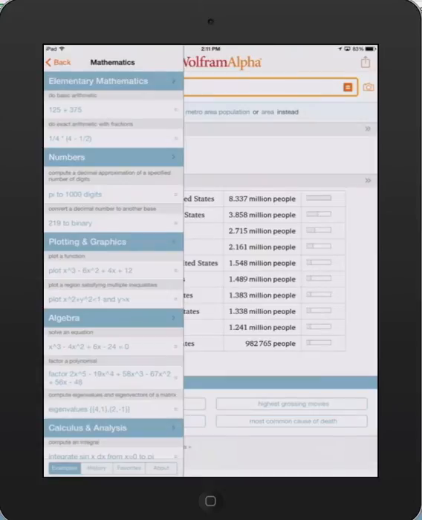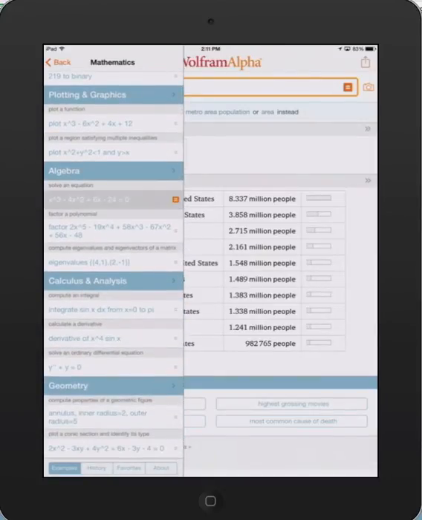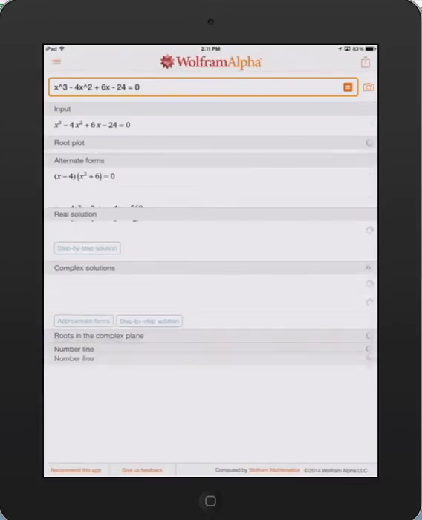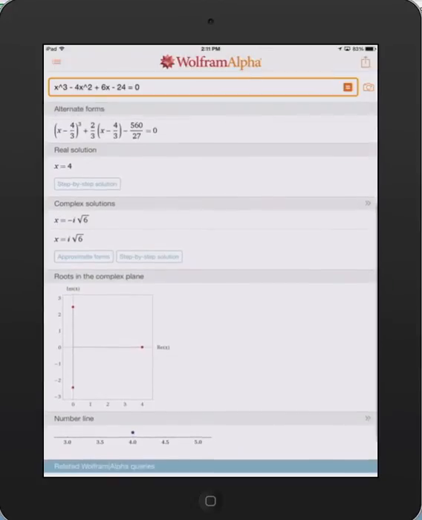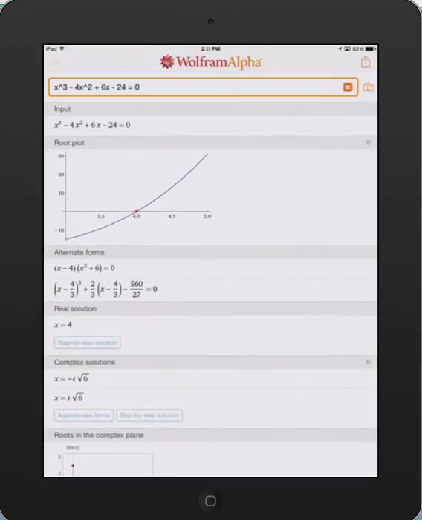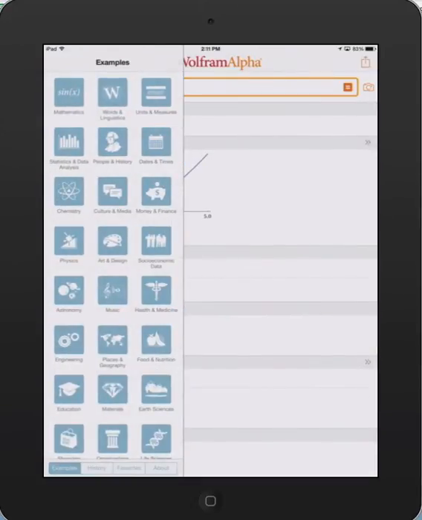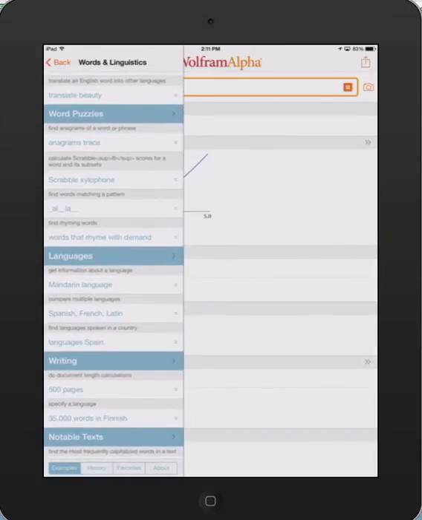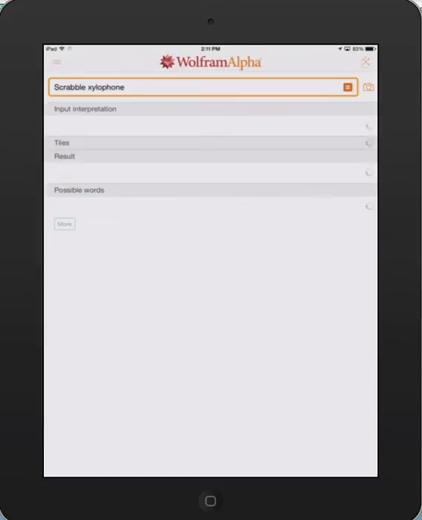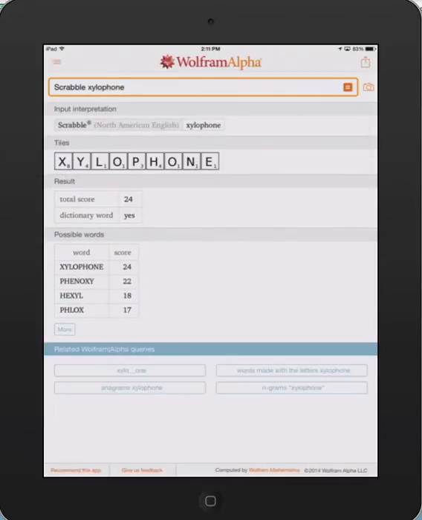One thing it can do is actual arithmetic and math calculations. So here, let's do one of the algebra examples. You can just type something in and it solves it and gives you all kinds of specific information about the solution and so forth. Let's look at some other examples. Let's try words and linguistics. Let's see, what would be fun? How about Scrabble xylophone? It can calculate the Scrabble score for the word xylophone or any word.